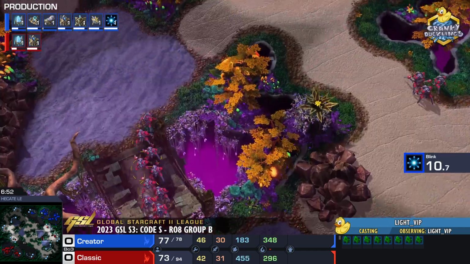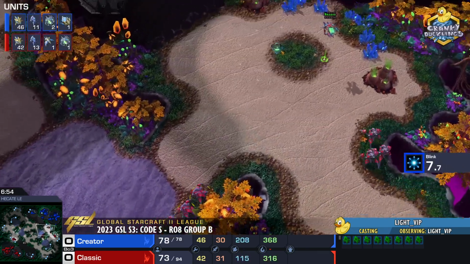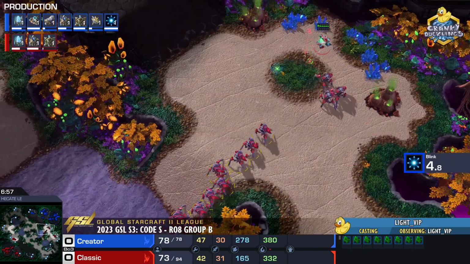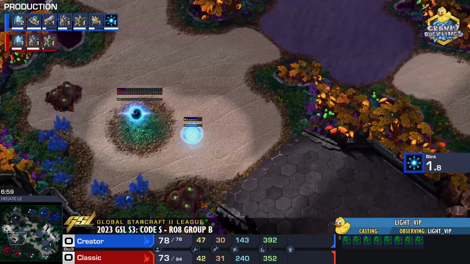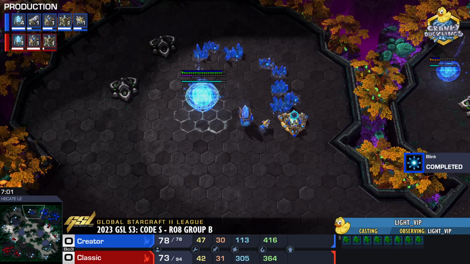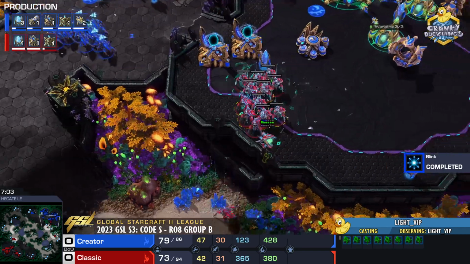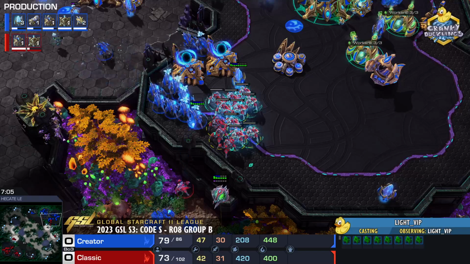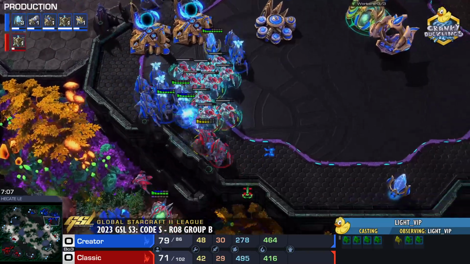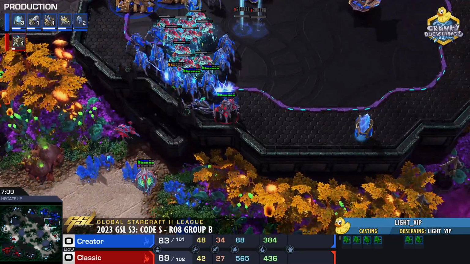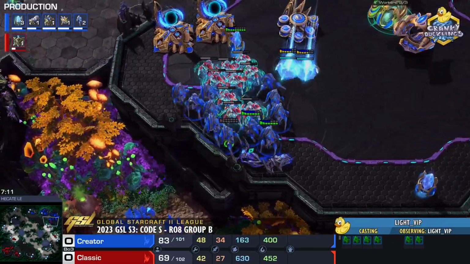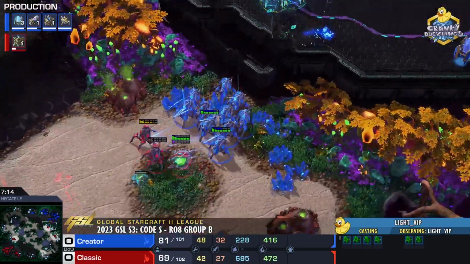And we're moving out. Look at the Unisab at Classic. He is slightly ahead in Stalkers. Has a stasis trap set up as well, is taking his 3rd base much later than that of Creators, as Creators is about to finish up. And we can dive into the main! No! We dive into the main base, but the stasis trap was ready, and oh my god, so many Stalkers get caught out. A big blunder there by Classic, and no idea what he was getting into.